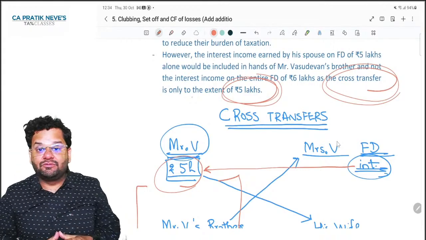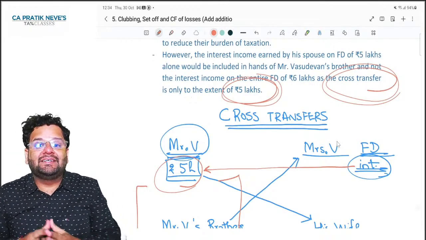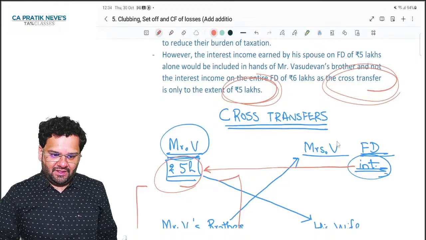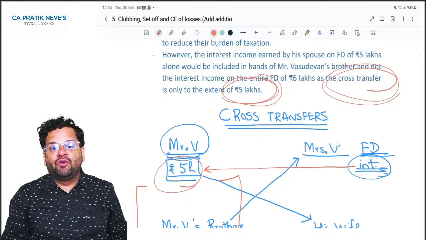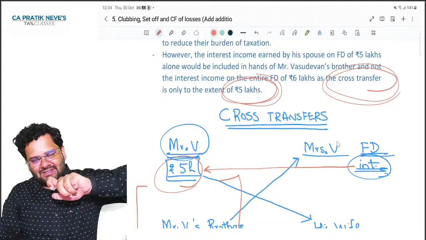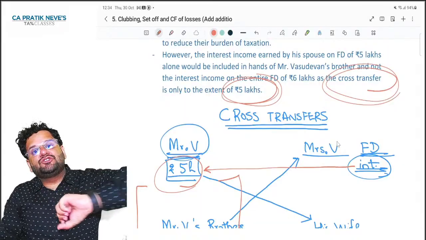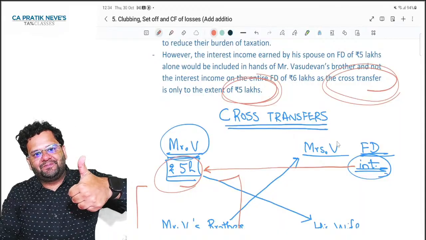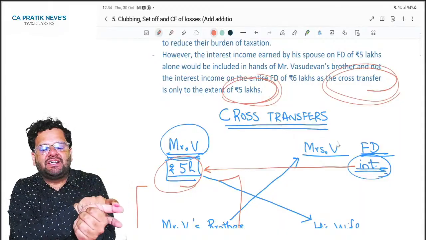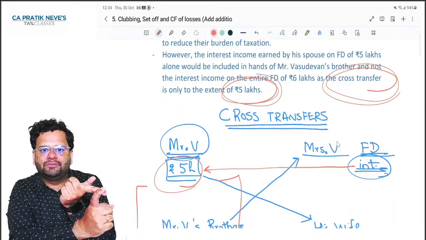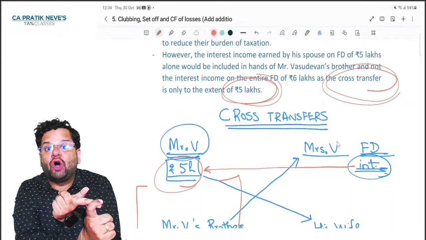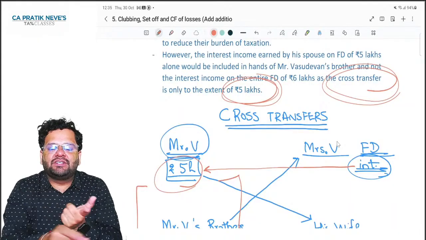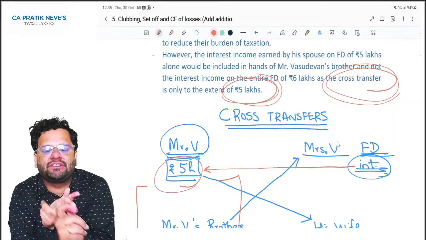Is it, friends, 100% clear to all of you? So if anyone asks you what are the important cases where clubbing provisions will apply, so you will say, number 1, minor child's income. Number 2, salary income of spouse from a concern in which other spouse has substantial interest.